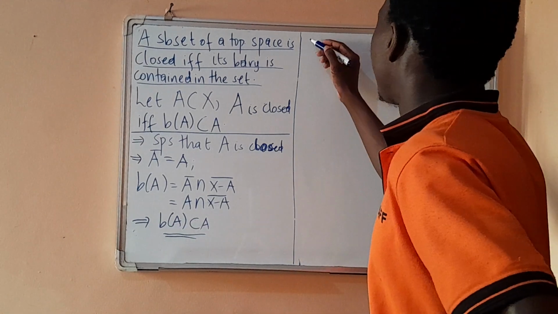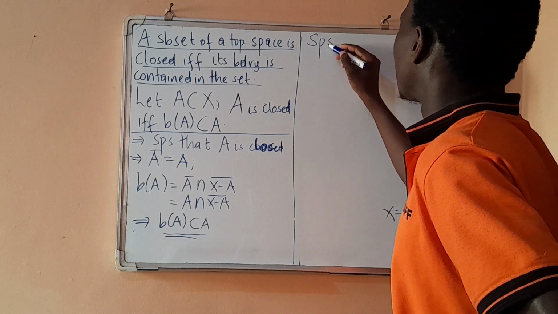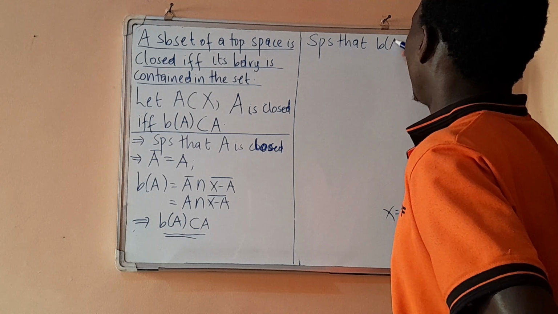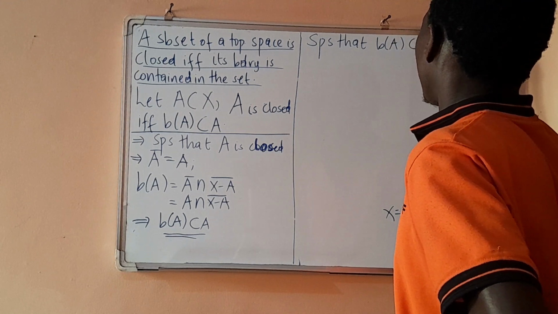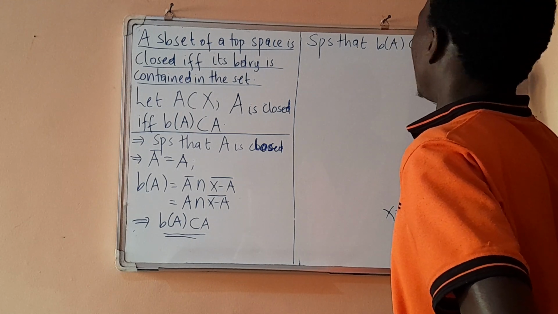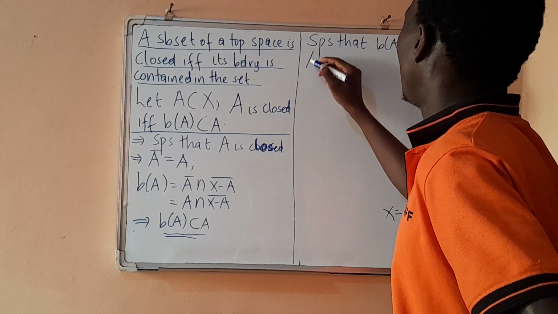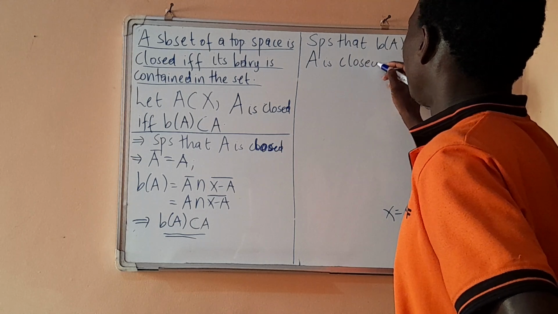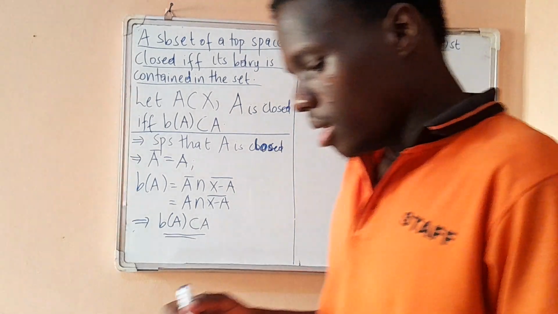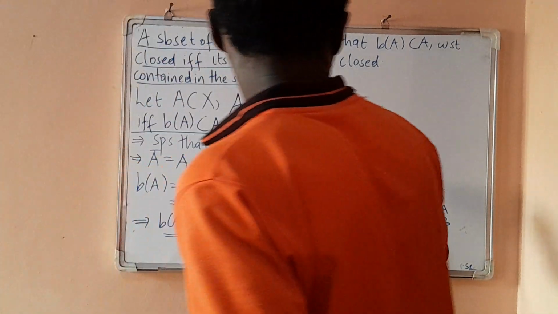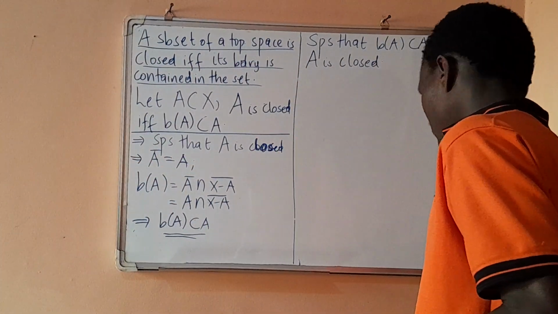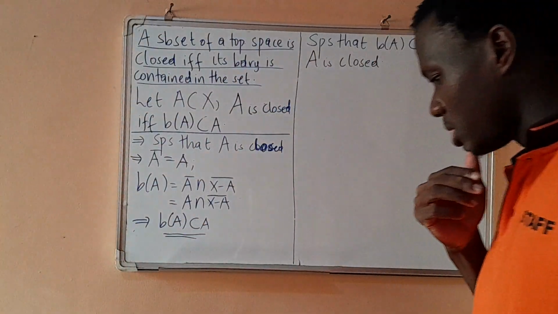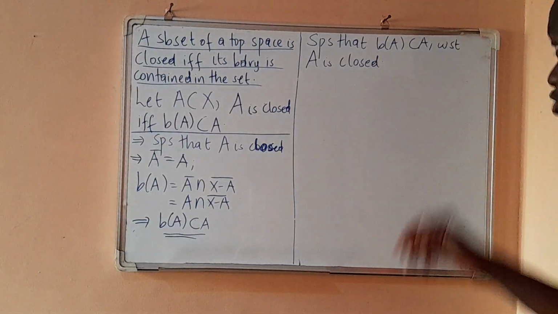Backward direction. Suppose that the boundary of A is a subset of A. Now we show that A is closed.